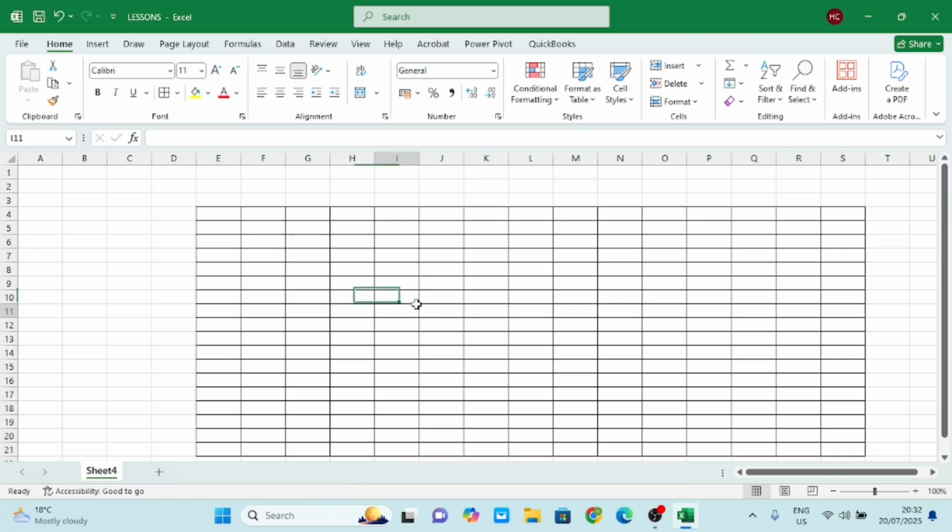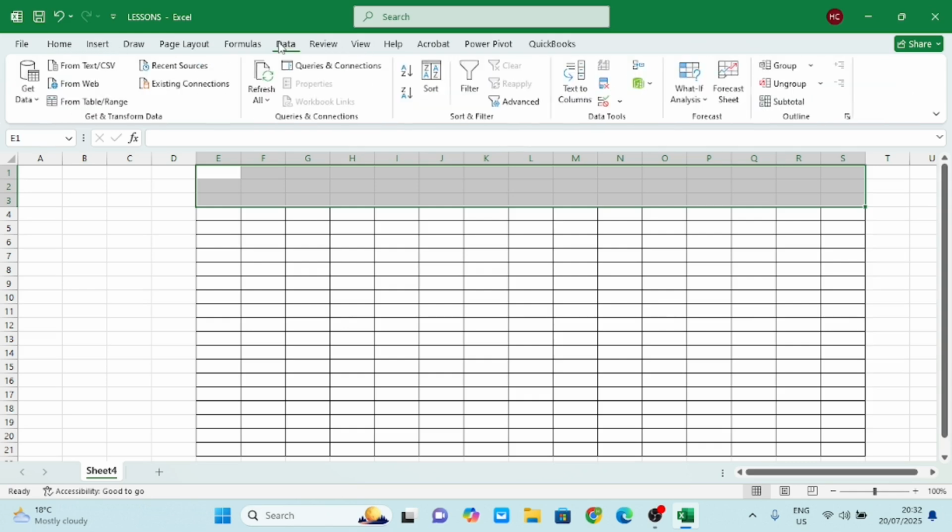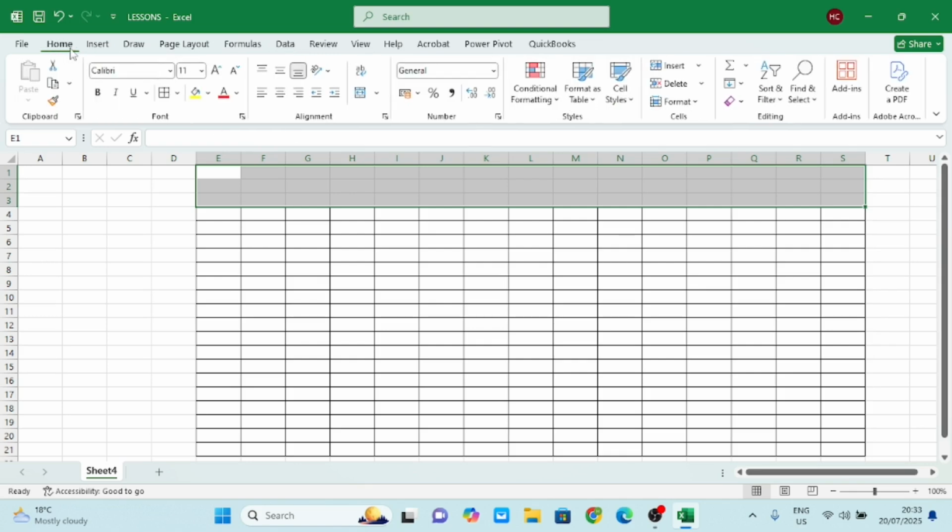So when I do this, the next thing I want to do is merge. I just want to merge this upper part of it, you see? And then I'll go now to this option. Remember I said we should take note of our home, insert, and data tabs that we have seen previously. Now we are in home. So here we have merge. So I'll just click merge and center because I want to write a text.